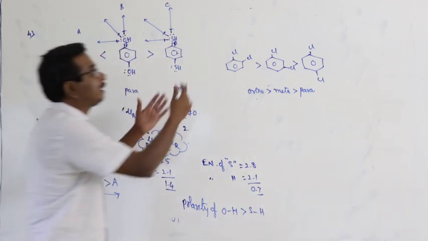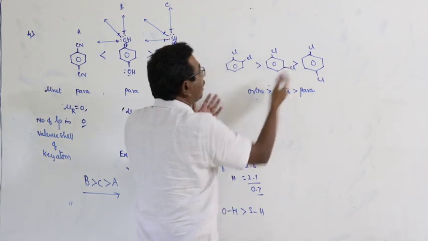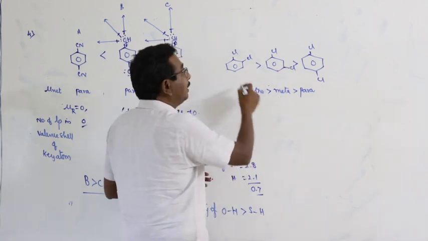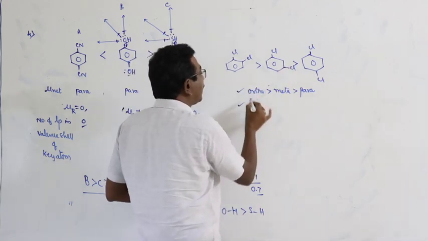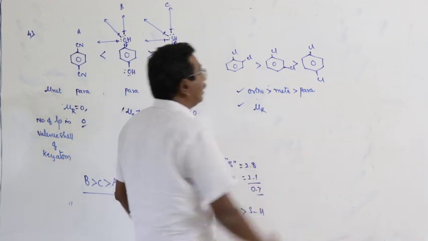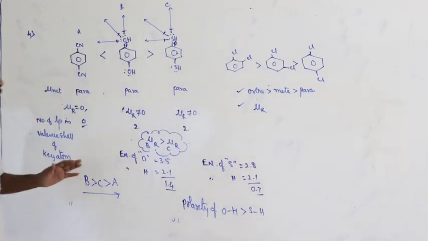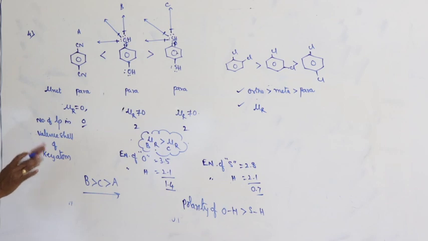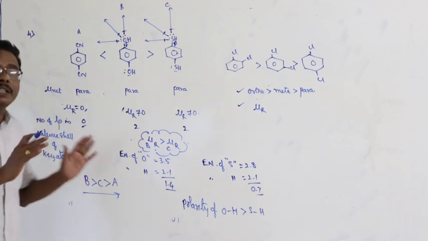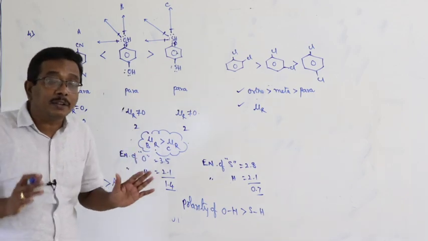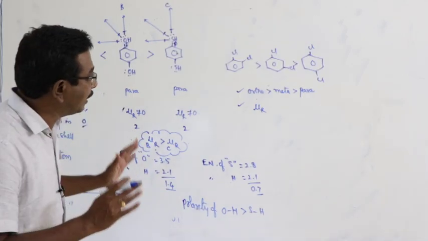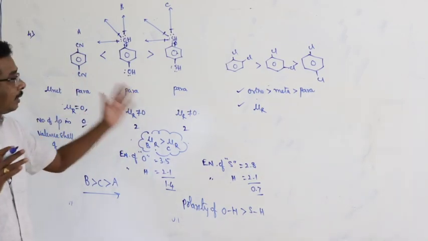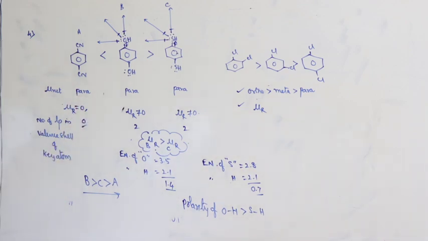How can you distinguish the isomers? These are the isomers. How can you distinguish isomers? Based on the net dipole moment. So, here the dipole moment played an important role in the identification of the orientation of disubstituted benzene derivatives. This is about the condition.